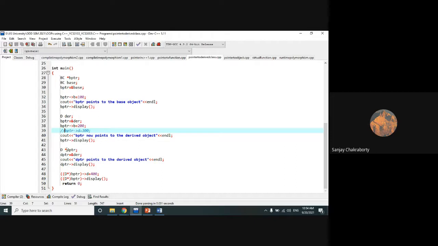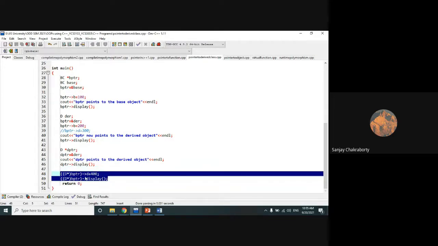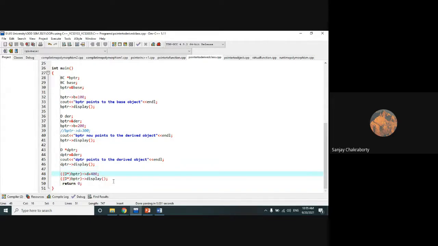Similarly, you will have to create a pointer of the derived class. Just like the pointer of the base class, you have to create a pointer of the derived class where you store the derived class object address separately. And then this pointer has the capability to access the values with the help of this DPTR arrow display. DPTR arrow D equal to 400 is also possible, or you can also access in such a way, both the members.